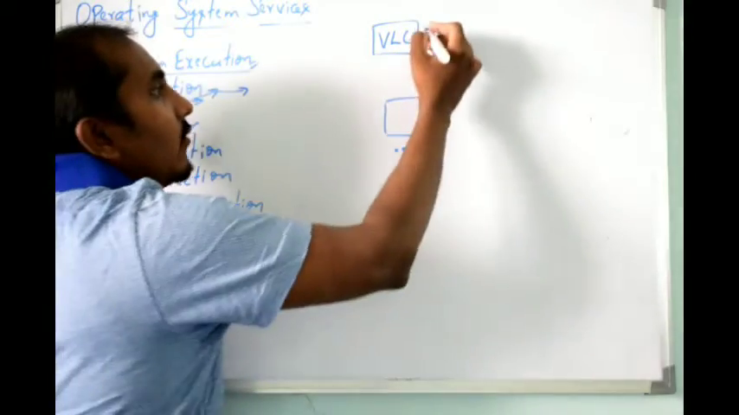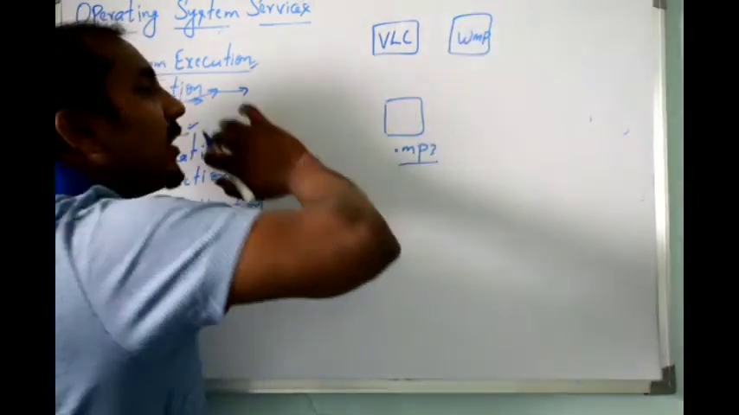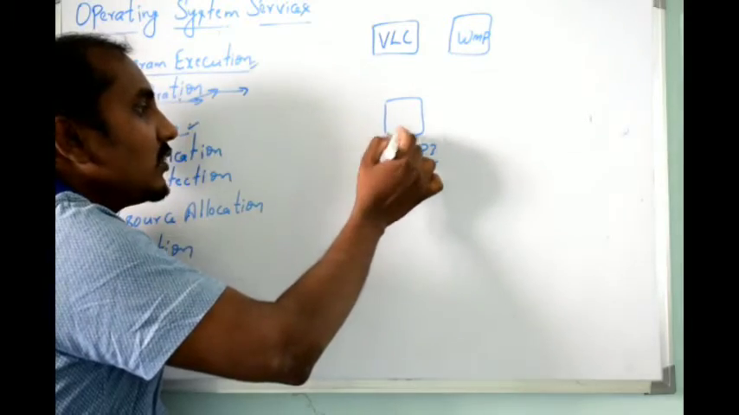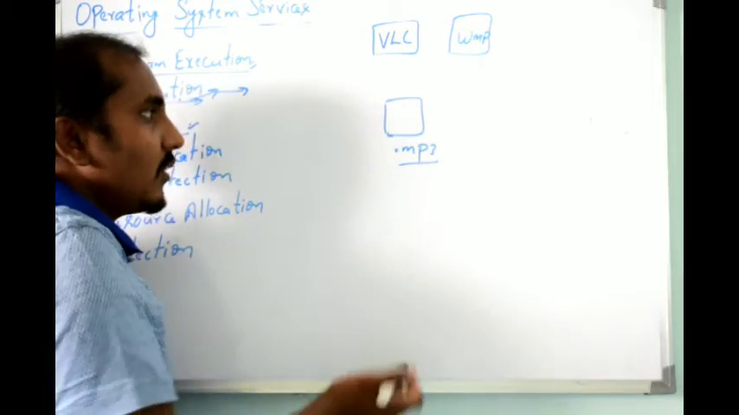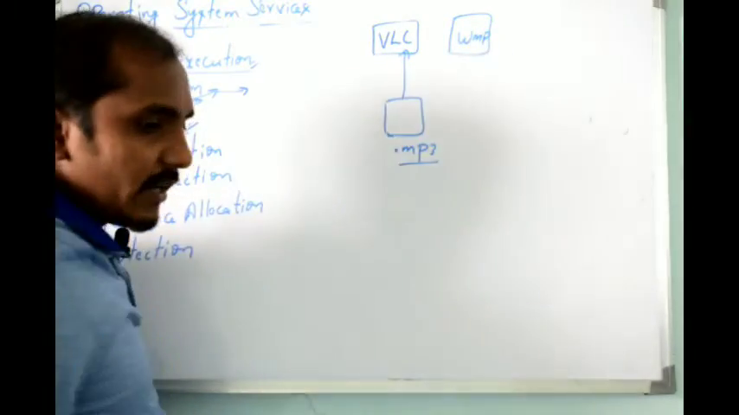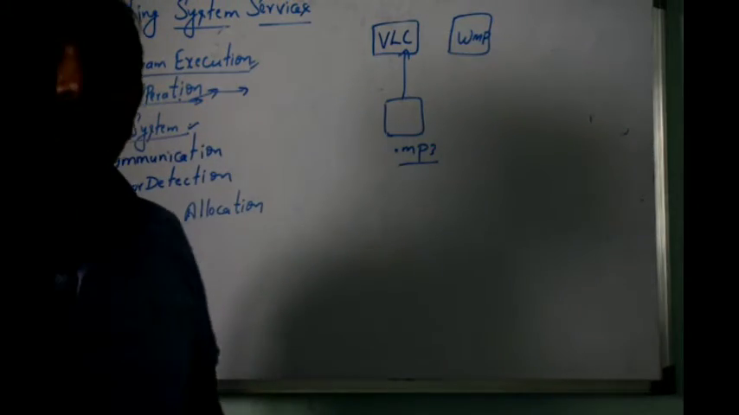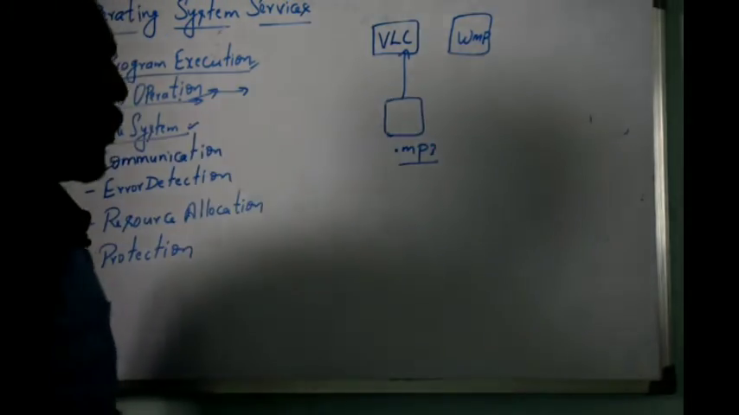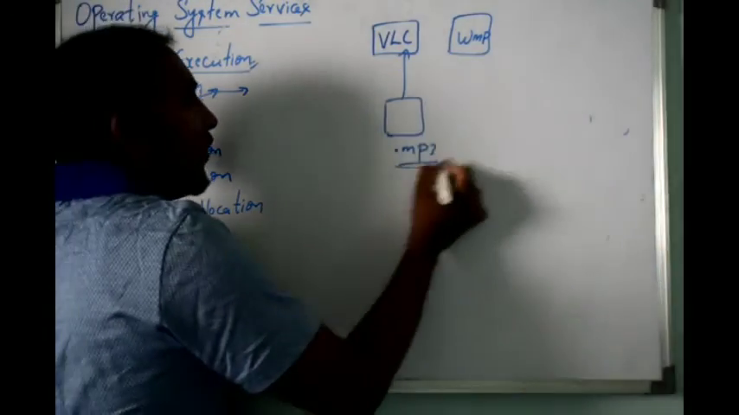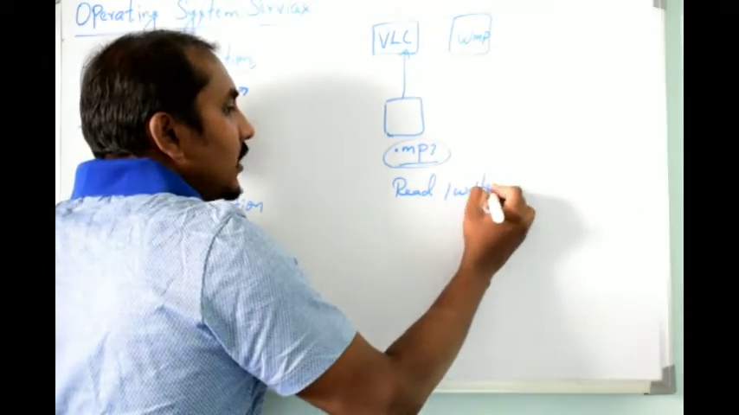Okay, now you may have not only one player, you have Windows Media Player or something like that. We have many types of software or applications which will be using this file for playing the music. It can be used by VLC player or it can be used by Windows Media Player. So if that is the case, in this file system or file management, the operating system will be responsible for which application can use it, and you have the functions like read, write, as well as execute.